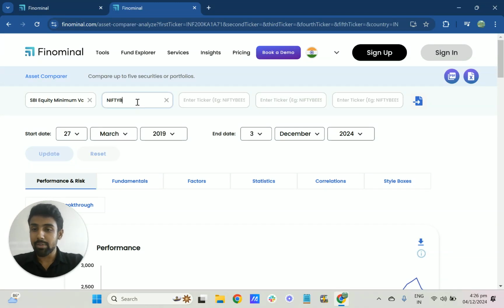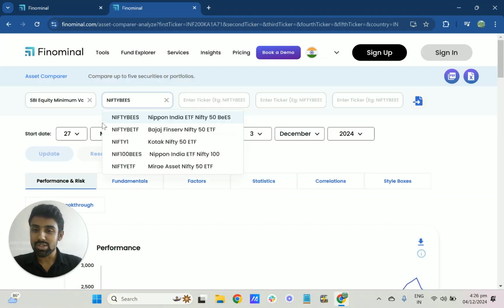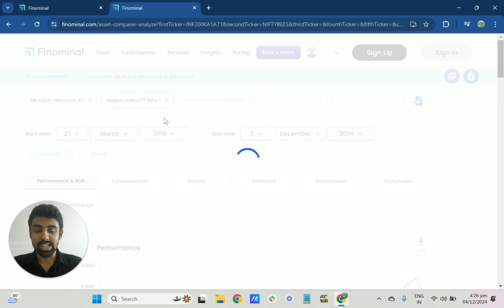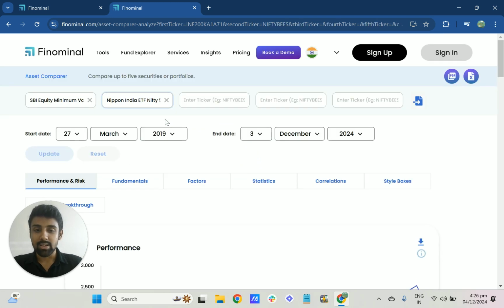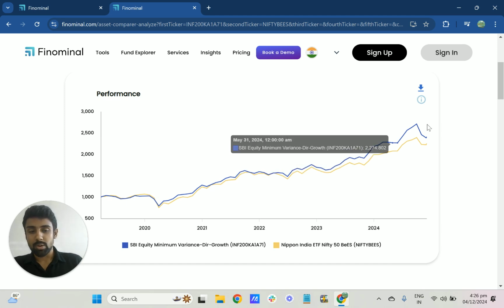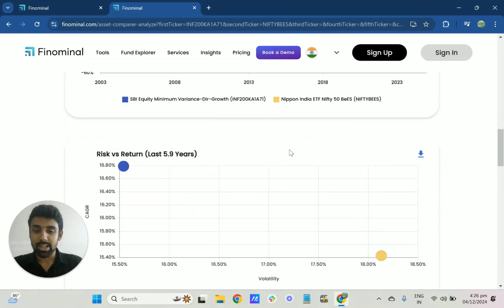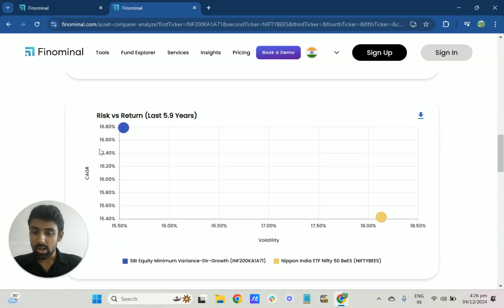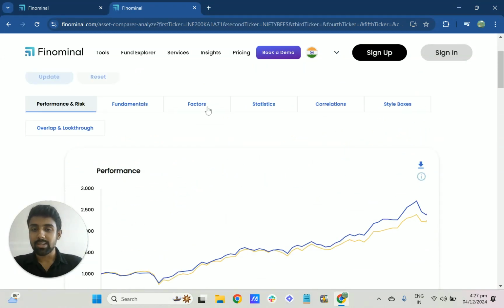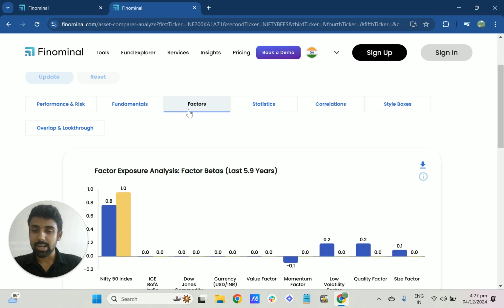If I add the Nifty 50 BeES ETF here, what you can see is something interesting. It has outperformed over the last 2 to 3 years, but more importantly, it did it with low volatility. As you can see here, volatility wise, it is 15.5% compared to Nippon, that is Nifty 50, which is around 18.13%. So in terms of product, this probably comes under an active low volatility product.